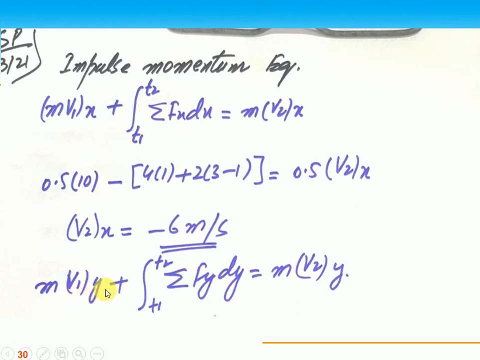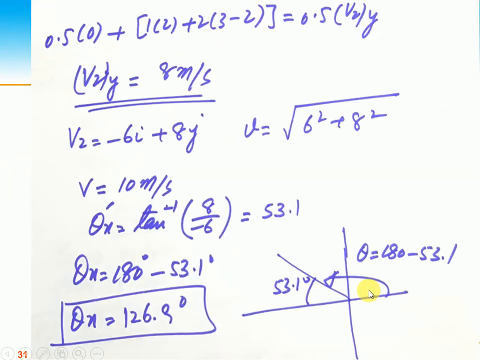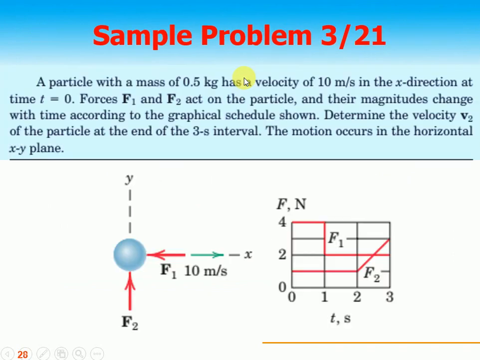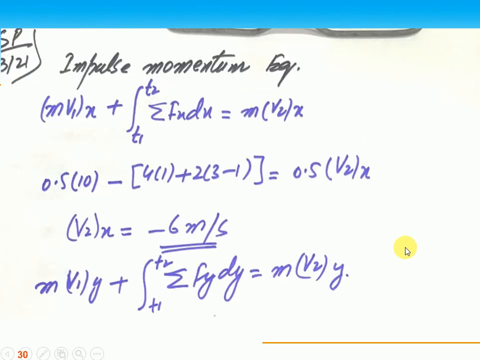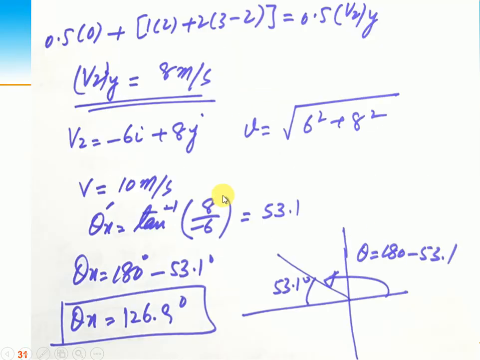Similarly for y, mv1y plus the impulse is equal to mv2y. So it's 0.5, initially y is 0, it's 1 into 2, again 2 into 3 minus 2, because these are the forces which are going to change. It is initially 1 for 2 seconds, and then it moves from 2 to 3 for 1 second. So it's 0.5 v2y, so v2y is equal to 8 meters per second.